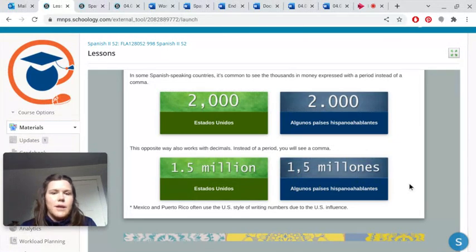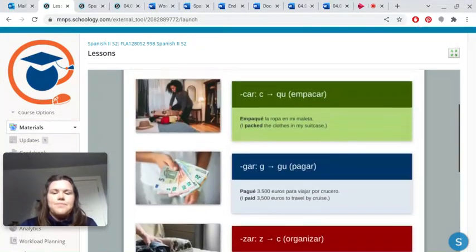1,5 millones. Okay, 1.5 millones. Okay, Mexico, the note here, Mexico and Puerto Rico often use the U.S. style of writing numbers due to the U.S. influence. So just a point of note.